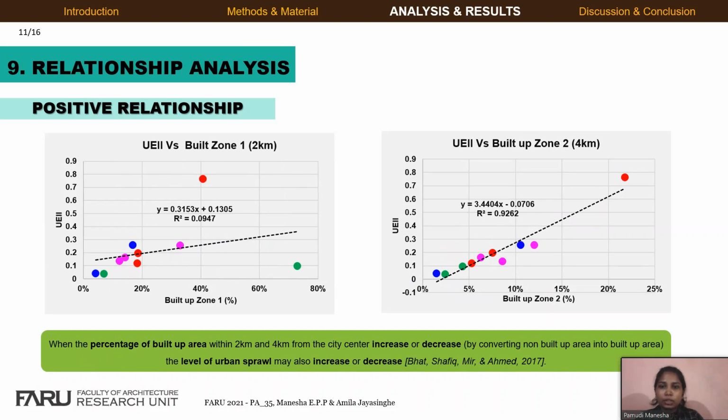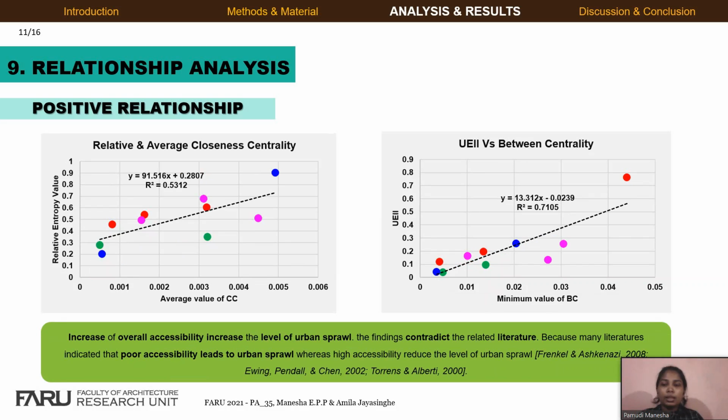When the percentage of built-up area within 2 km and 4 km from the city center increases or decreases, the level of urban sprawl may also increase or decrease, because non-built-up area has been changed into built-up area. An increase of overall accessibility increases the level of urban sprawl. The finding contradicts the related literature, because much literature indicates that poor accessibility leads to urban sprawl, whereas high accessibility reduces the level of urban sprawl.